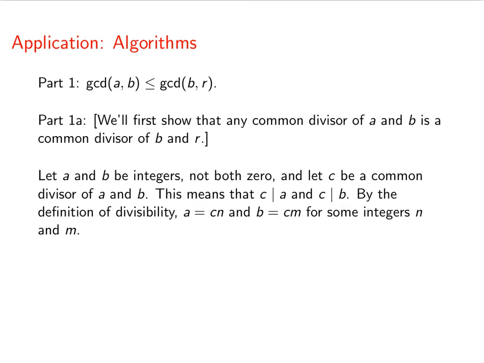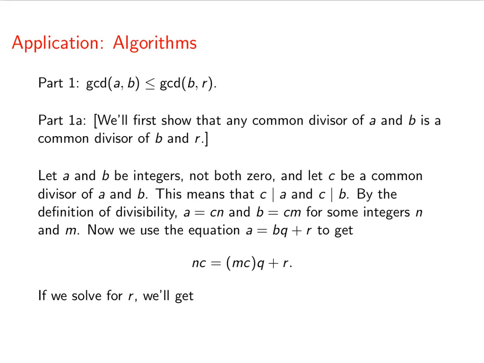That's just from divisibility. Now, let's use our equation, a equals bq plus r. And what we're going to get is that first, nc, that's a, is equal to mc, that's b, times q plus r.